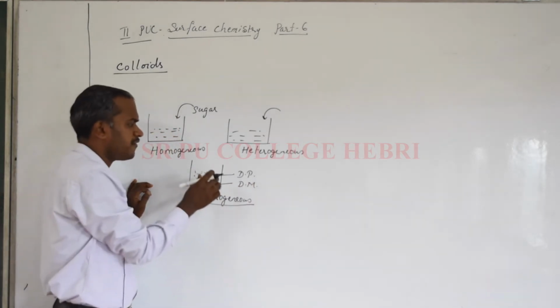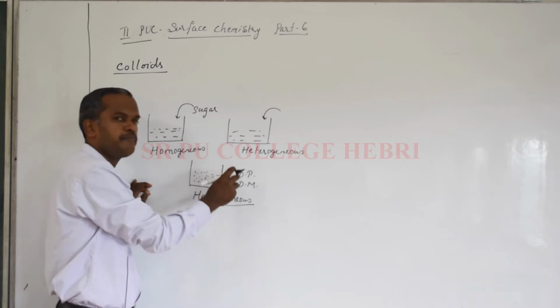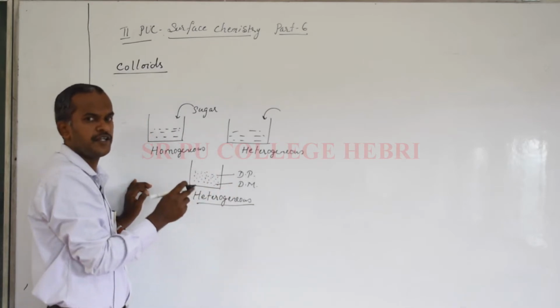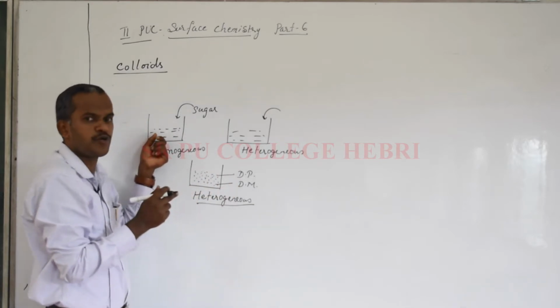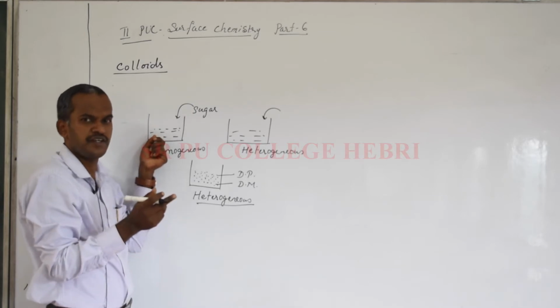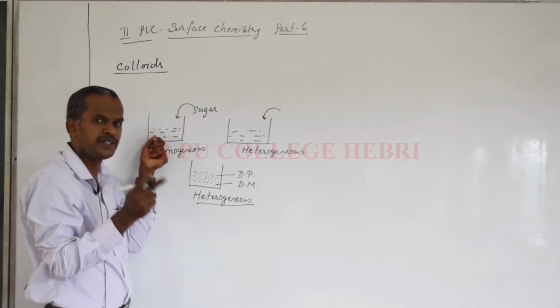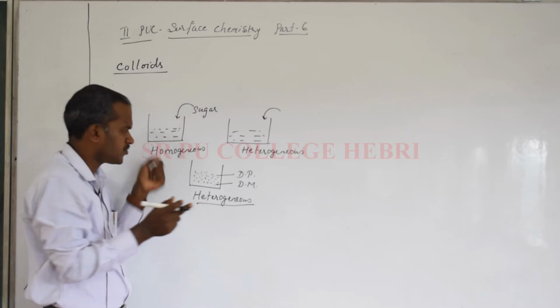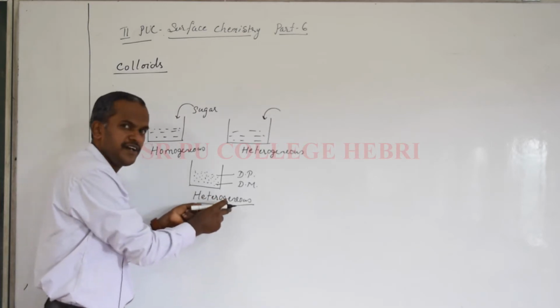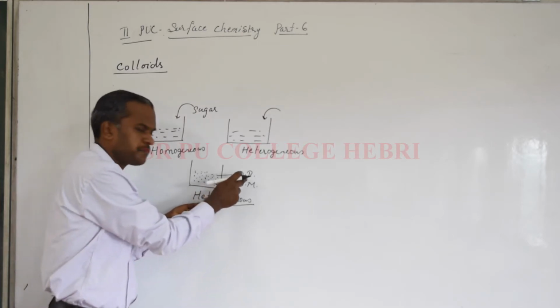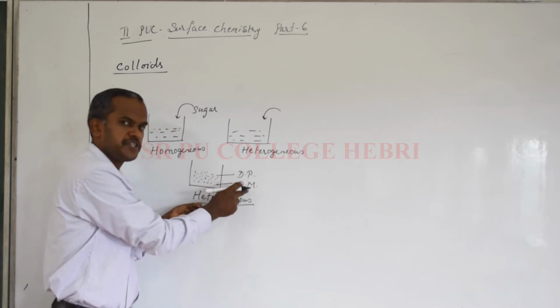So along with the definition, I told you the two components in colloids. Remember, in a solution there are two components: solute and solvent. Similarly, in a colloid, there are two components: the dispersed phase and the dispersion medium.